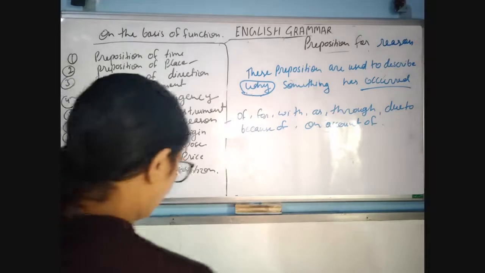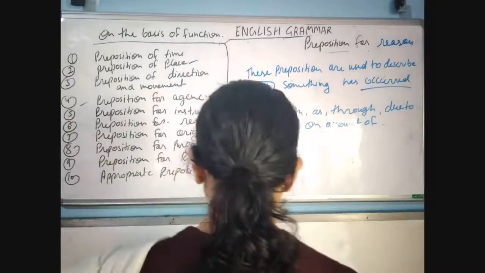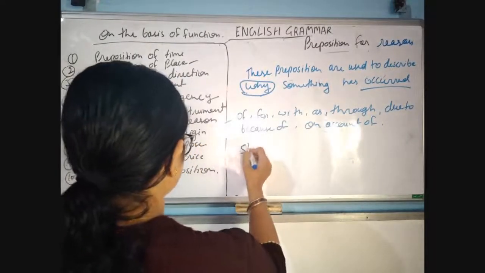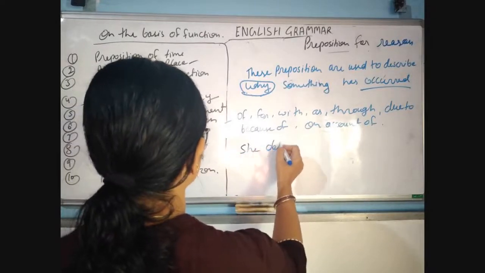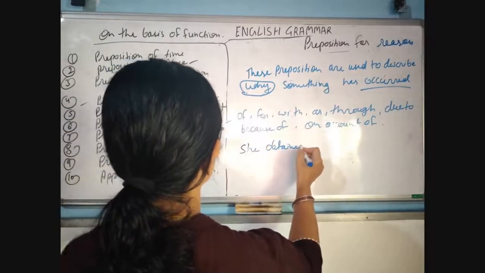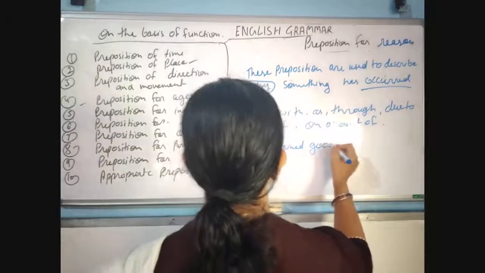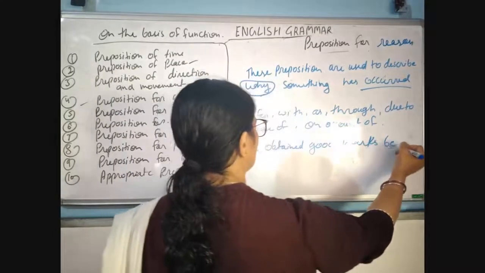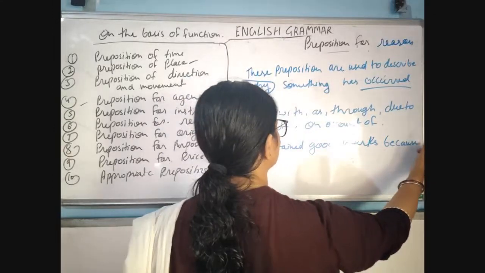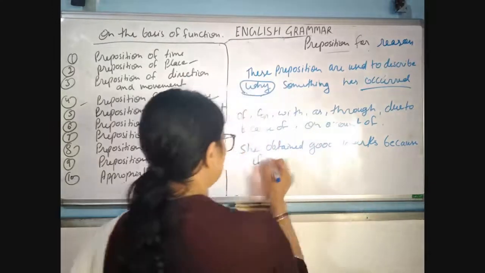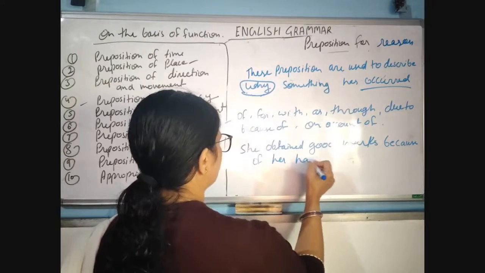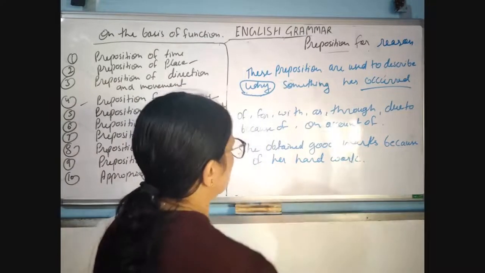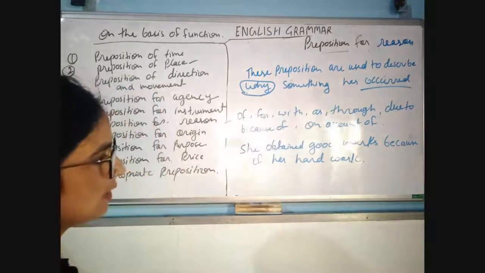Like: she obtained good marks because of her hard work. Why did she obtain good marks?